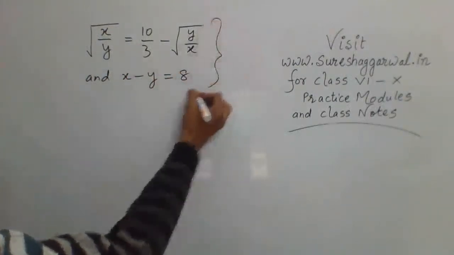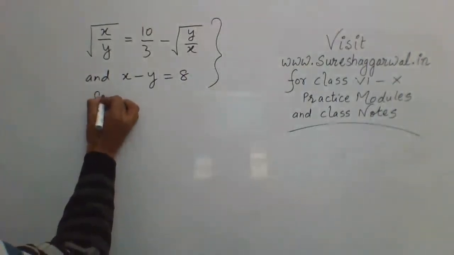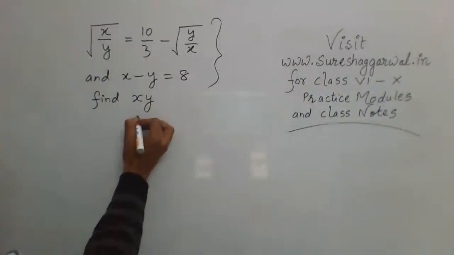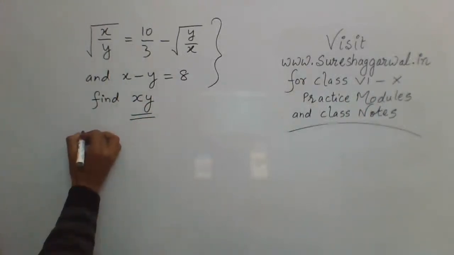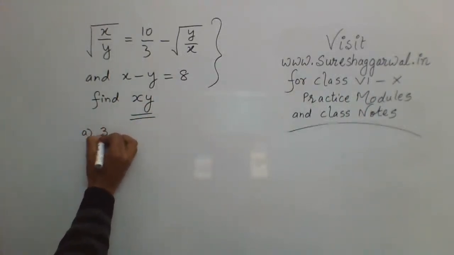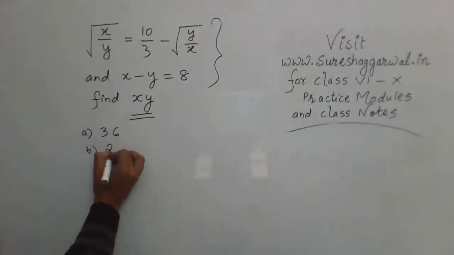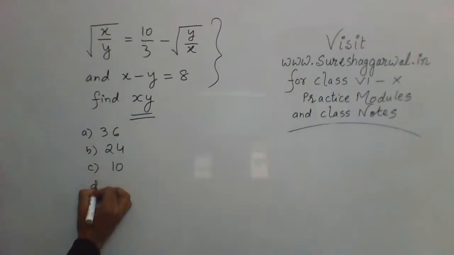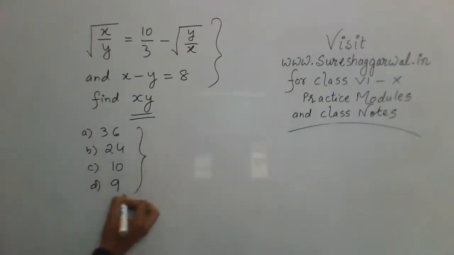Now these are the two conditions which are given, and you need to find the value of x, y. Find x, y. And your options: A equal to 36, B 24, C 10, and D 9. So these are the four answers. Get on with this one.